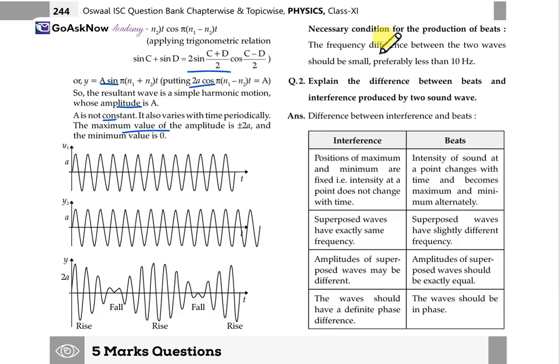Necessary condition for the production of the beat: the frequency difference between the two waves should be small, preferably less than 10 hertz. This is the condition for the production of beat. Now explain the difference between the beat and the interference produced by two sound waves.